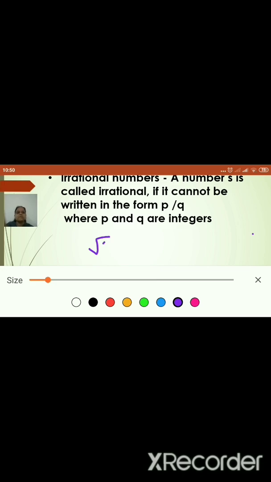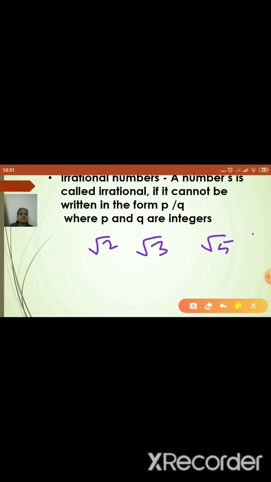Yes, so for example, root 2, root 3, root 5. These are all nothing but examples of irrational numbers. Now why is it called an irrational number? If you find the root of these values, it is non-terminating and non-recurring. This is also one of the definitions for irrational number. What is the definition?